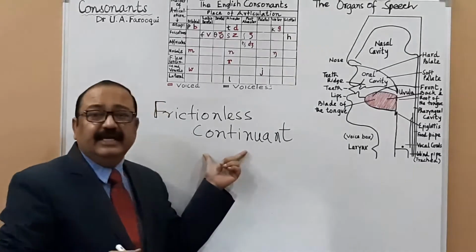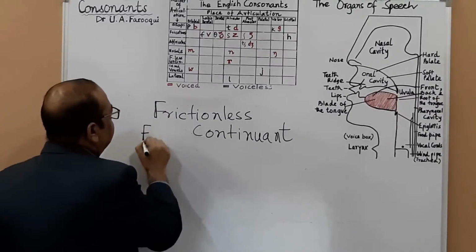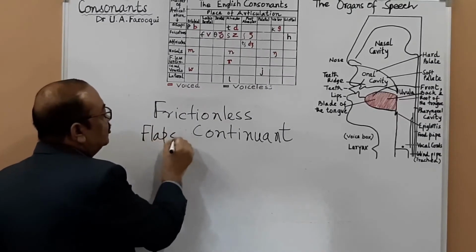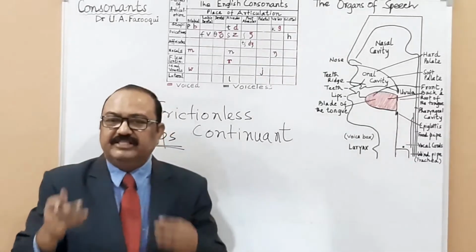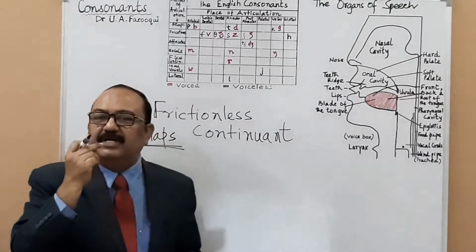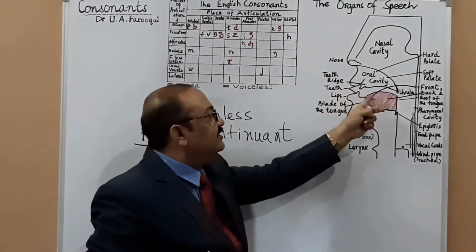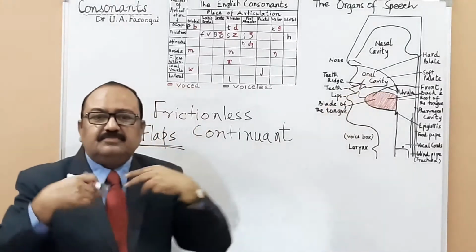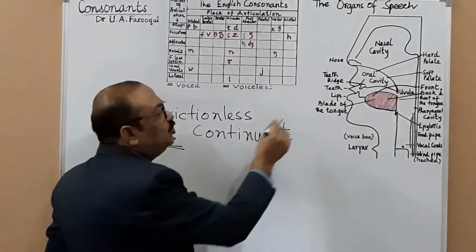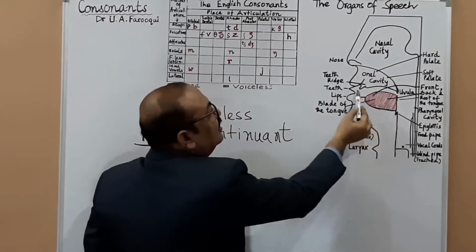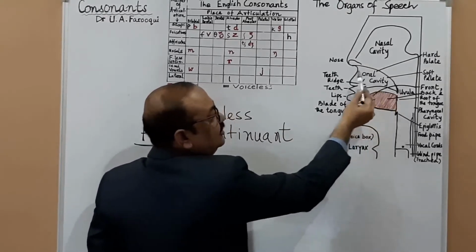Yes. And these frictionless continuants are also called flaps sometimes, if this word is used. To produce a frictionless continuant, the tip of the tongue is raised towards the alveolar ridge, or rolled or curled backward in the direction of the hard palate. So what do you do with your tongue? This is your tongue. You curl it or roll it towards the hard palate to pronounce it.